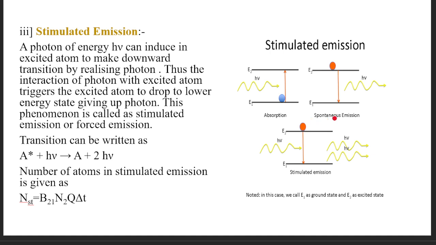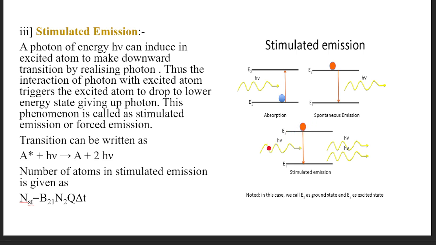And in spontaneous emission, the atom present in the excited state will drop down to the ground state by emitting a photon of energy h nu. And in stimulated emission, what will happen? We are providing the energy for an excited atom. In spontaneous emission, we are not providing the energy to the excited atom. It will drop down to the lower energy state by its natural tendency. Whereas in stimulated emission, we are forcing this atom to drop down to the ground state.